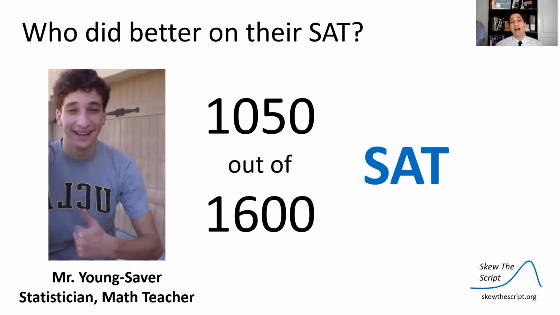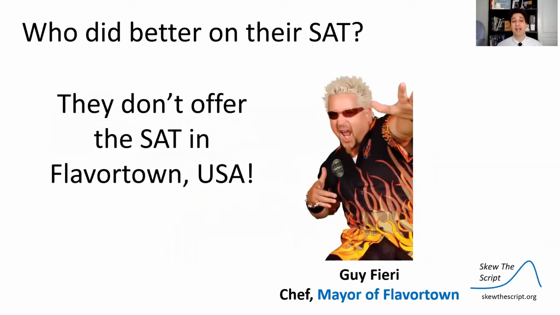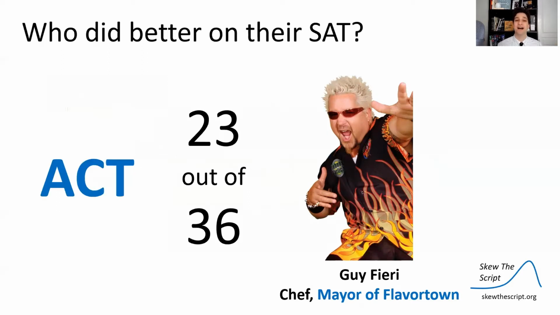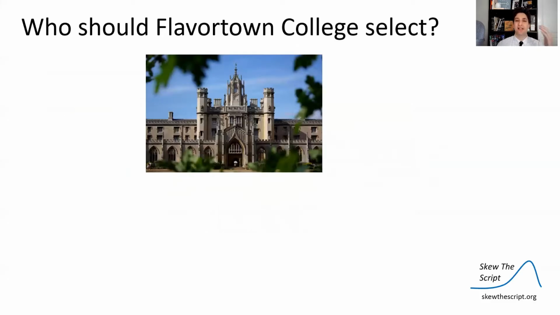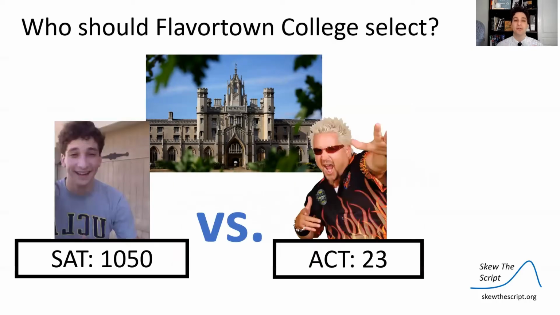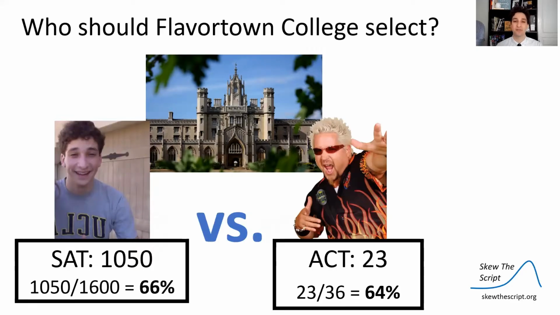Well, on my SAT, this is one of my actual SAT scores, but say this was, I got 1050 out of 1600. Back when I took it, it was out of 2400. Say this was my score on the SAT. And unfortunately, they don't offer the SAT in Flavortown, USA, where Guy Fieri is from. So instead, he took the ACT. And his ACT score was 23 out of 36 possible points on the ACT. So Flavortown College wants to select one of us as a student at its school. Who should it select? Me with an SAT score of 1050 or Guy Fieri with an ACT score of 23?